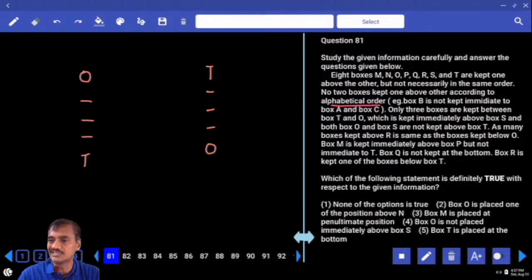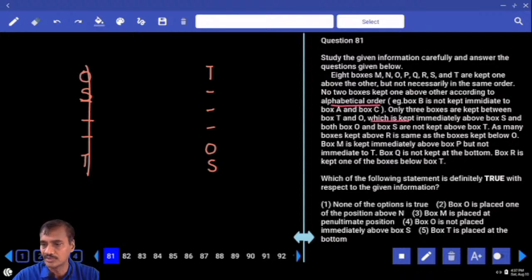And O is kept immediately above X. And O is immediately above S. And both O and S are not kept above T. Both O and S are kept below T. Above T, that is ruled out. Hence this, O is immediately above this S, O and S will be like this. Now 6 boxes were done.